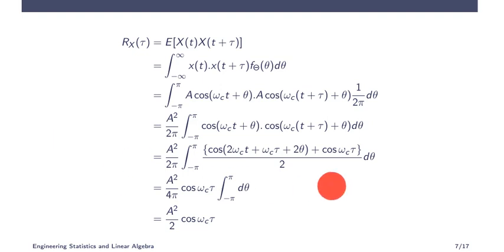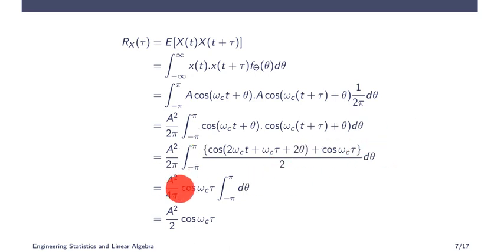So what we have here is a square by 2 pi cos, adding these two terms: omega ct plus theta plus omega ct plus omega c tau plus theta. So omega ct two times, 2 omega ct, theta two times, so 2 theta, and omega c tau only one time. And then this minus this one: omega ct and theta both cancel, only minus omega c tau remains, and cos of minus is cos only, so that will be cos omega c tau, divided by 2.